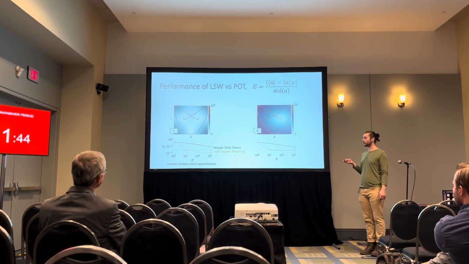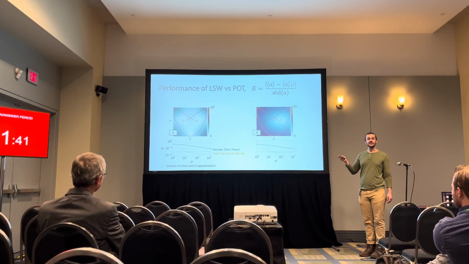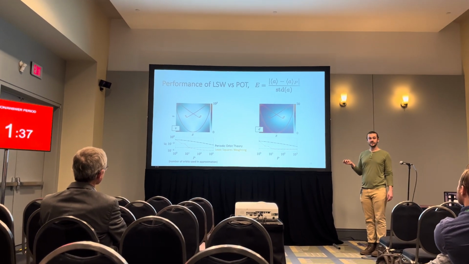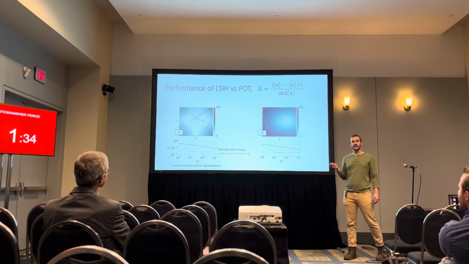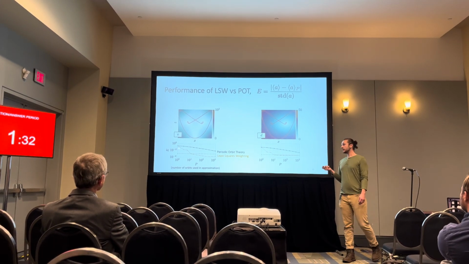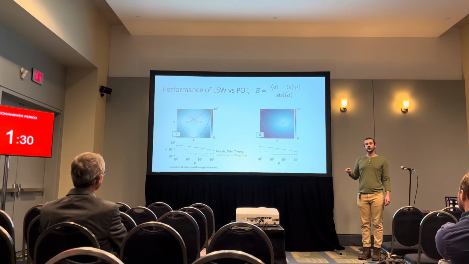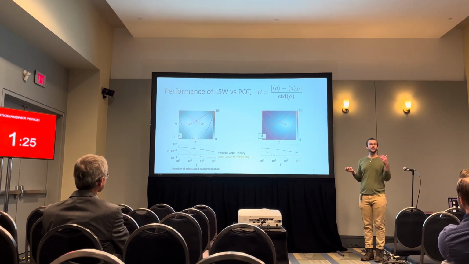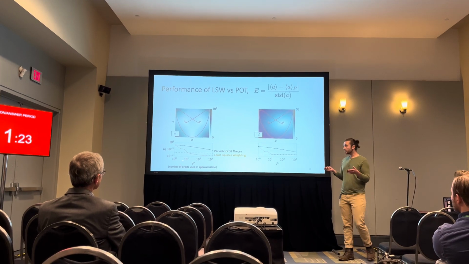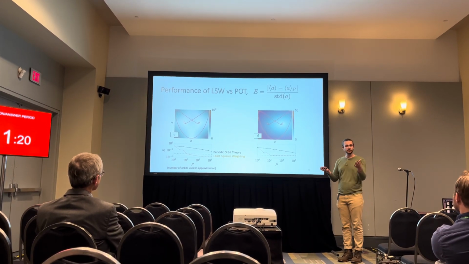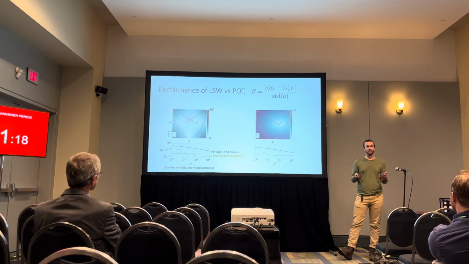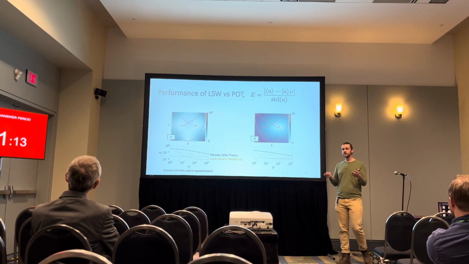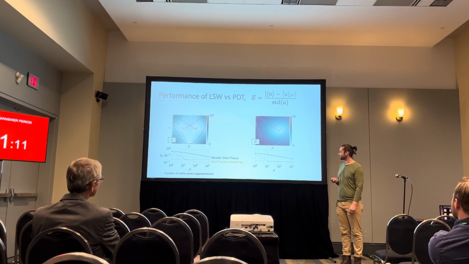The relative error of periodic orbit theory is shown in black, and you can see that characteristic exponential convergence of this theory as more orbits are added. In yellow is our least squares weighting, and there's sort of two takeaways here. Not only do we typically perform orders of magnitude better than periodic orbit theory, but we converge faster. So we're able to achieve a 1% relative error within 10 orbits. And this is important because typically in turbulence, you have only about 10 orbits. So we think this data-driven method could prove useful for this turbulent regime.